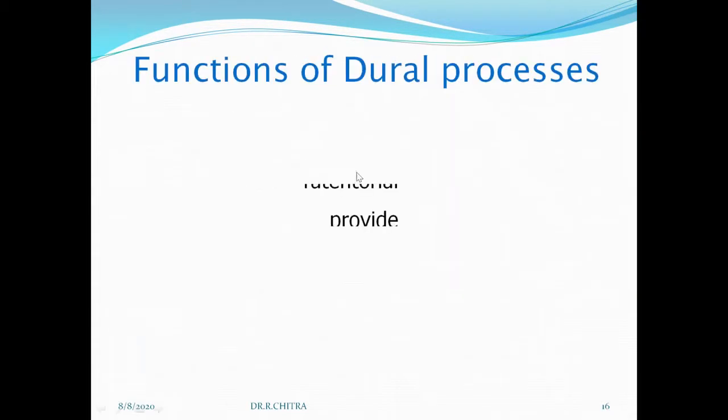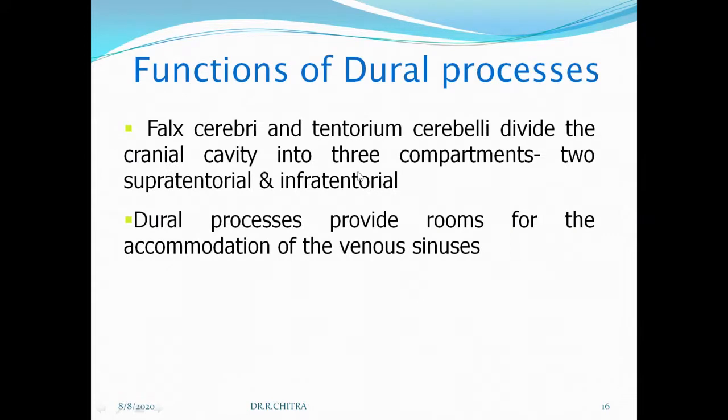So this completes the dural folds. As we have already told why these dural folds or dural processes are present, they divide the cranial cavity into three compartments, two supratentorial and one infratentorial, and these dural processes provide room for the accommodation of the dural venous sinuses. So we have learnt in detail in this class about the dural folds.